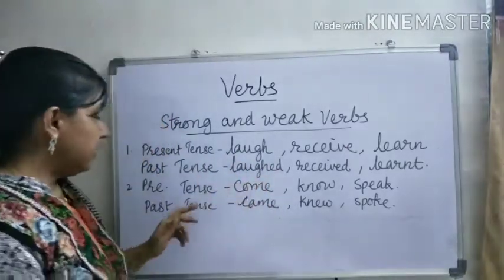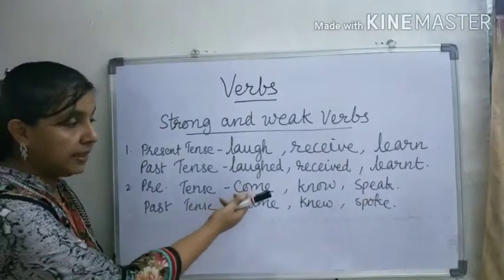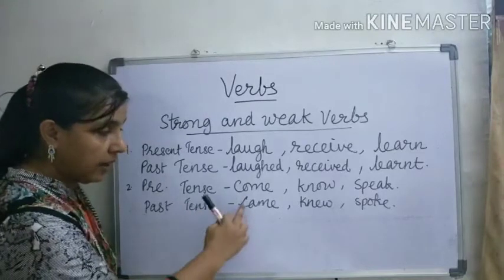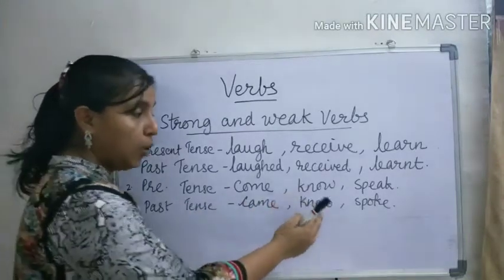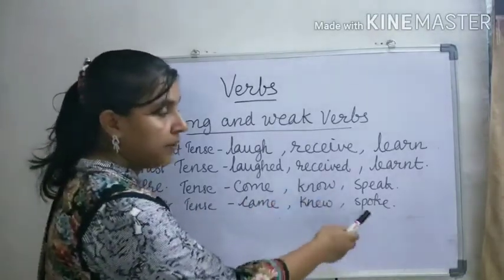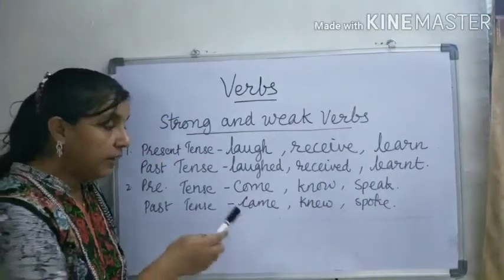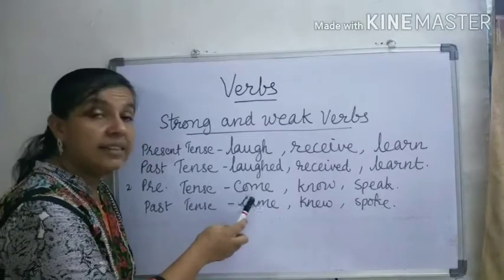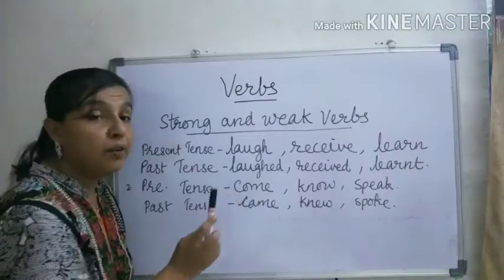Now see the second example. In the present tense: come, know, speak, and they changed into past tense. Come became came, know became knew, speak became spoke. Here we can see that this changed by changing the inside vowel.